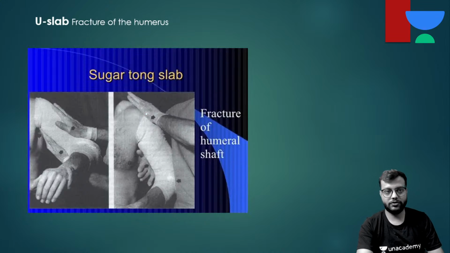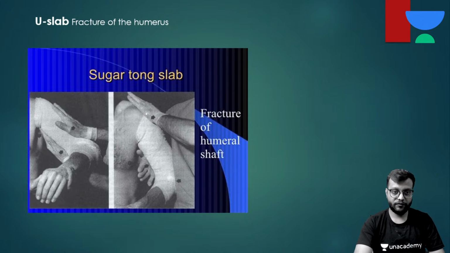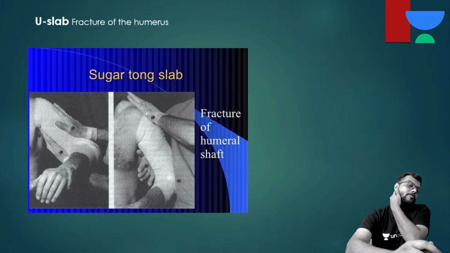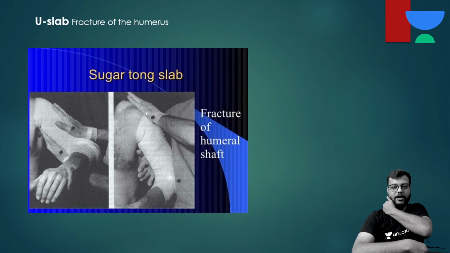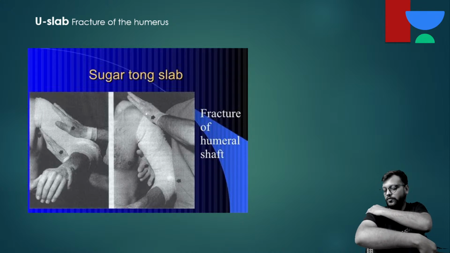Okay, this is shoulder spica for the shoulder injury or shoulder joint fracture. Similarly, you have hip spica also. And this is U slab for the fracture of humerus, also called as sugar tongue slab. From the nape of the neck, you run towards the lateral aspect of the arm.